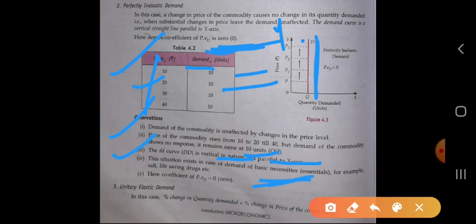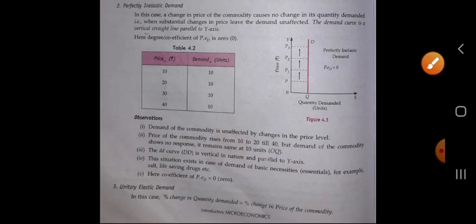Okay, for the basic necessities goods, for example salt and the life saving drugs, as we already discussed it. In this case the demand of the commodity will not change whatever the price of any commodity. Here the coefficient of price elasticity of demand is 0. Okay, now the third one is